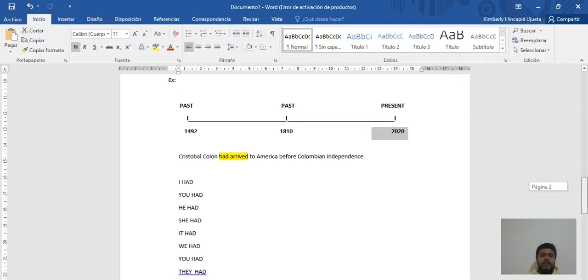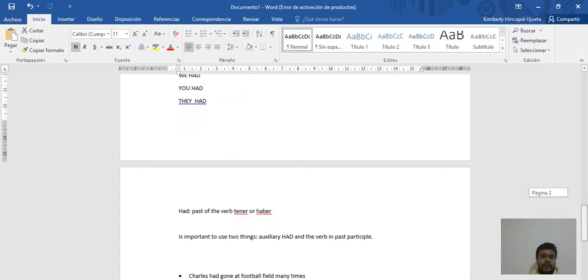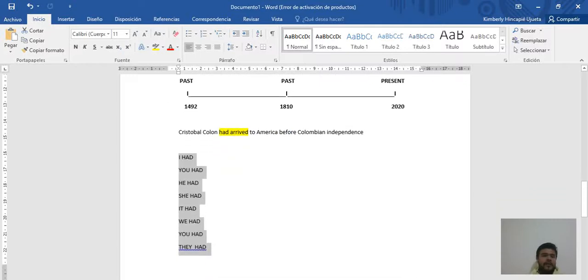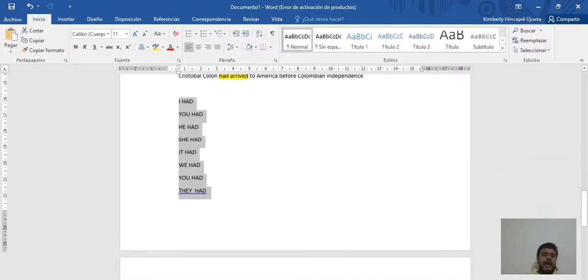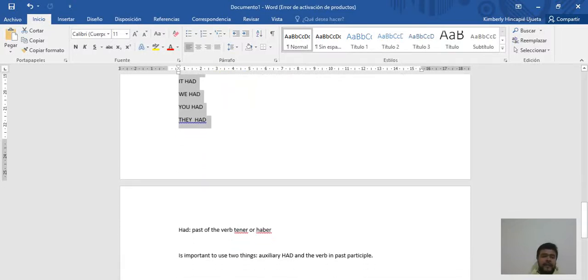Well, to use past perfect, we have to use two things. In this case, we're going to use the auxiliary had, as you see here, the same as in simple present. Had we are going to use for all personal pronouns. You see, I had, you had, he had, she had, it had, we had, you had, they had. And in this case, what is the meaning of had? It has two meanings. It is tener, the past of the verb tener, or haber.